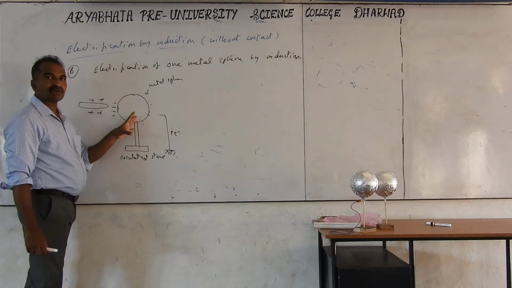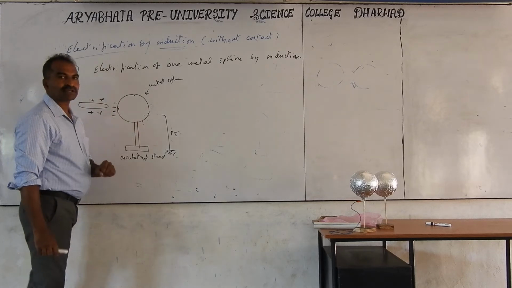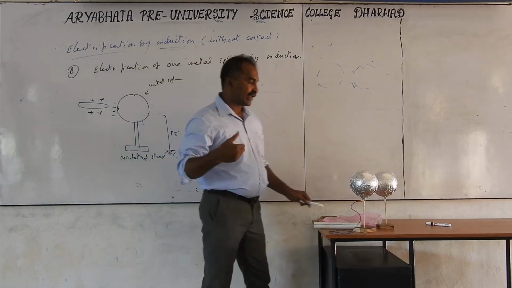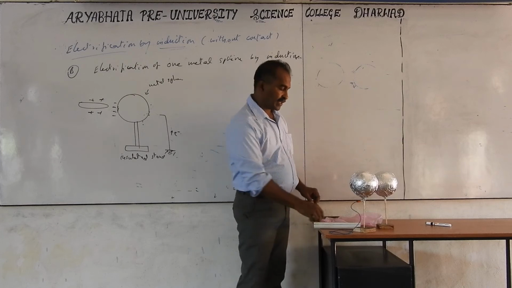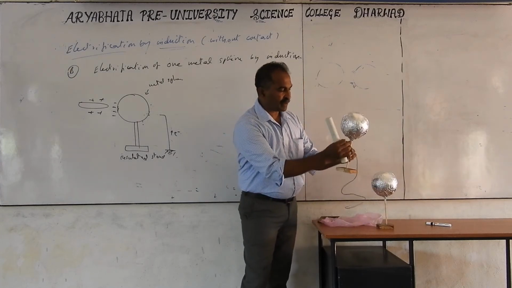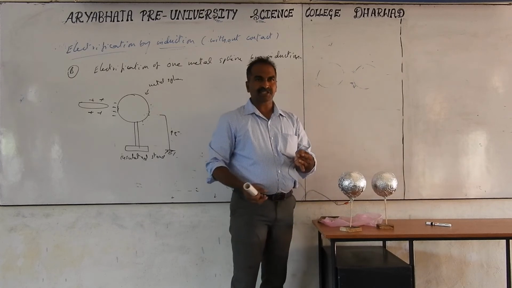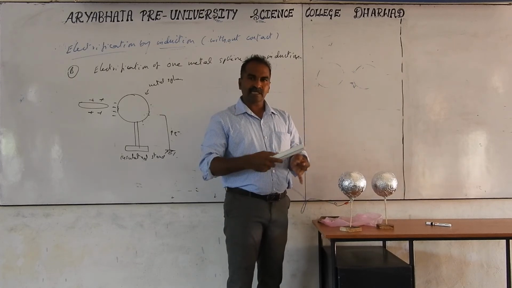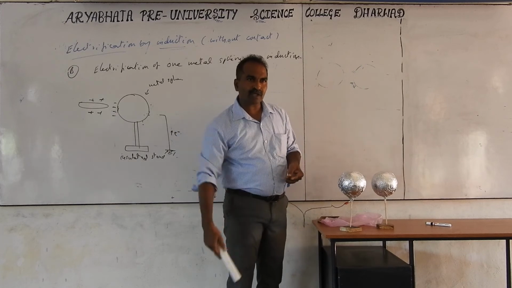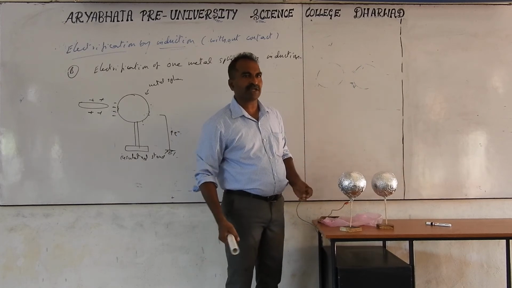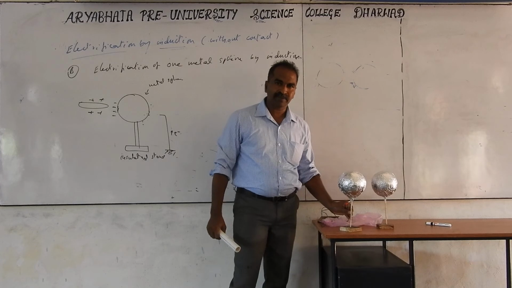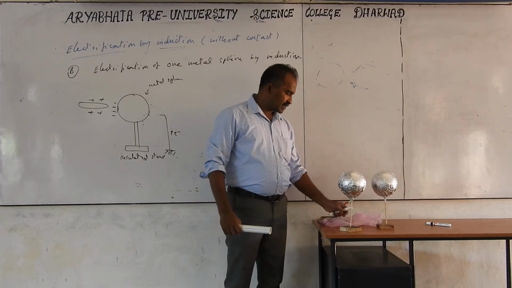This is nothing but the method of electrification by induction of a single sphere, and again you are using unlike charges. In this case, if you take this wire and connect this sphere to the earth, for earthing purpose I touch it. When I am touching it, the charges will pass through my body to the ground. The human body is a good conductor of electricity because of the large volume of water.